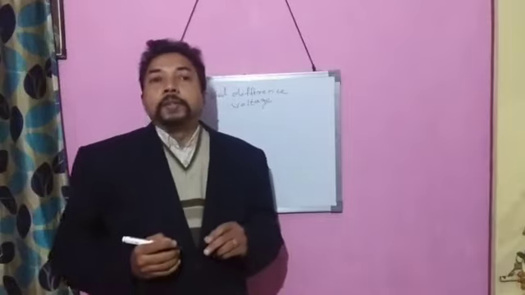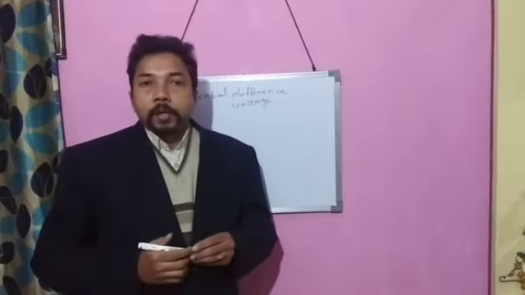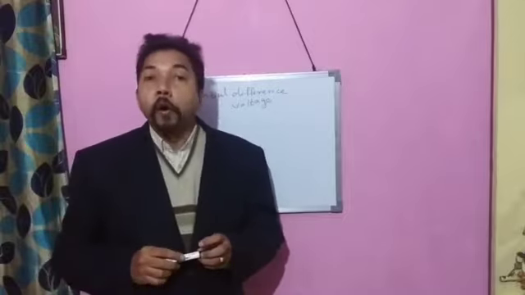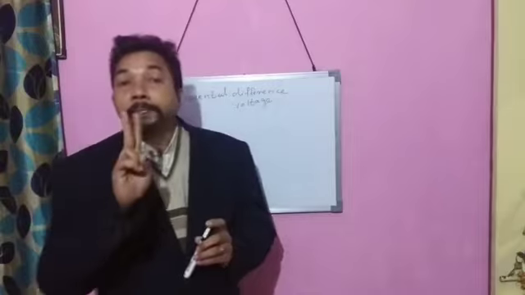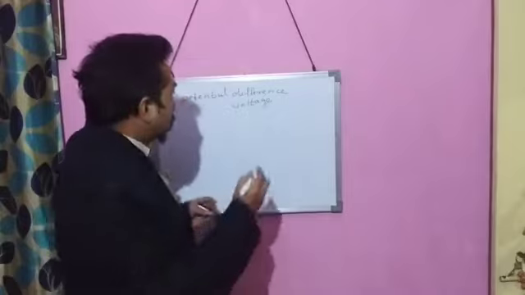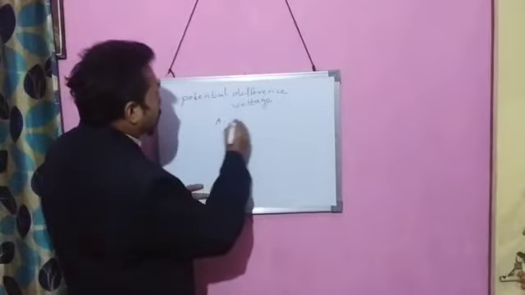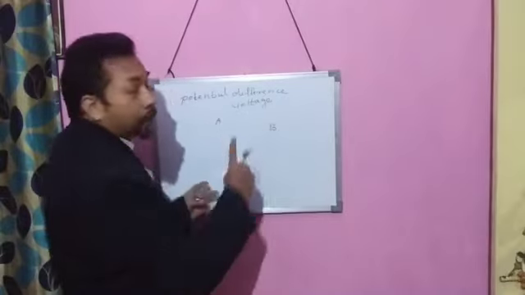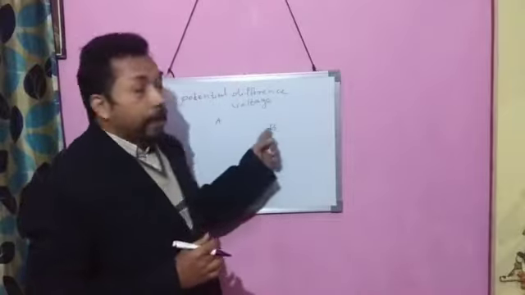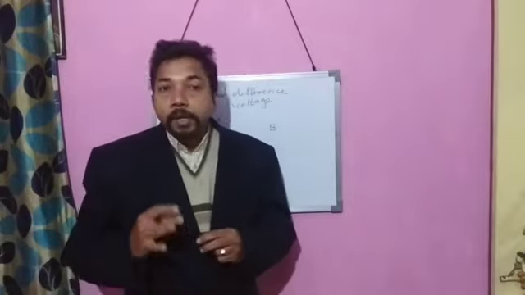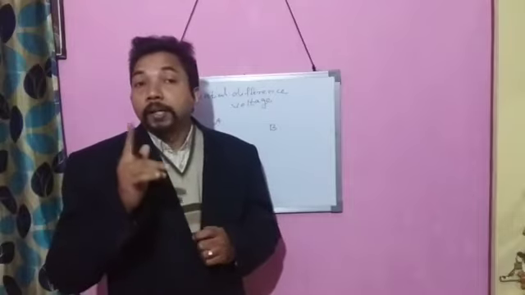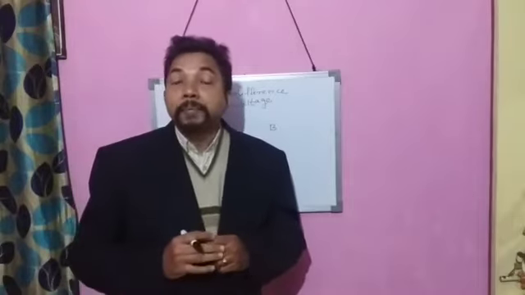So you might have seen that water flows from a higher level to a lower level. If two tanks are kept at different levels, suppose the tanks are A and B, there are two water tanks named as A and B. The water tank A is kept at a higher level and the water tank B is kept at a lower level.